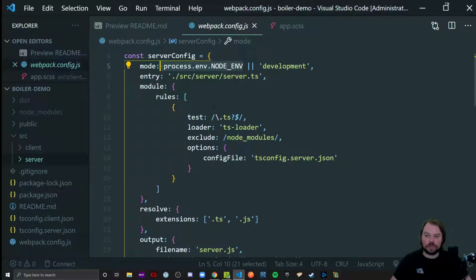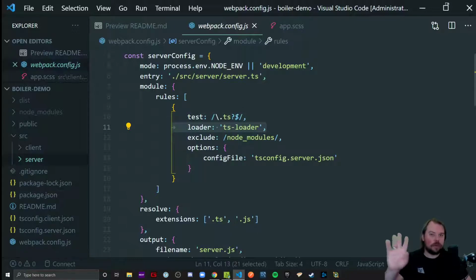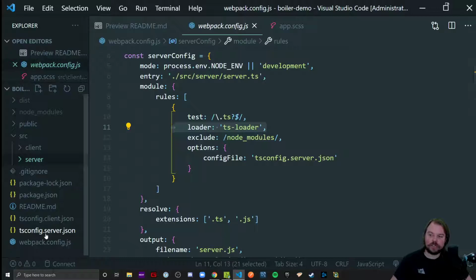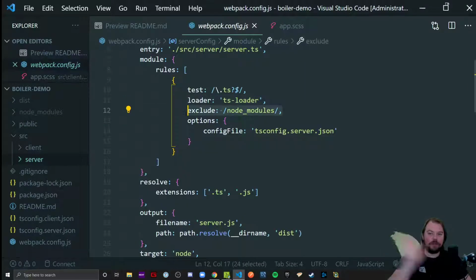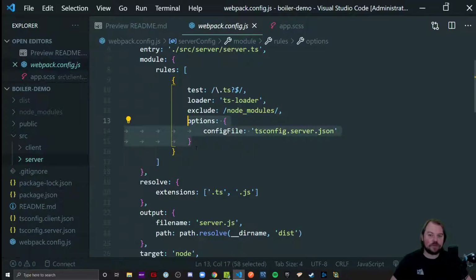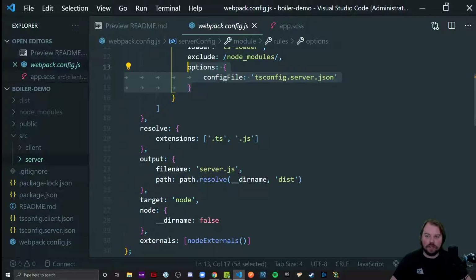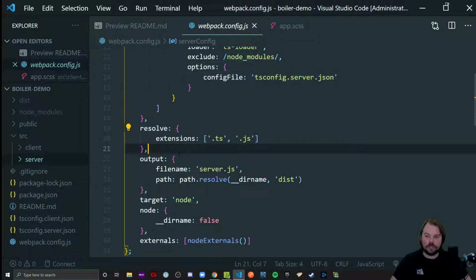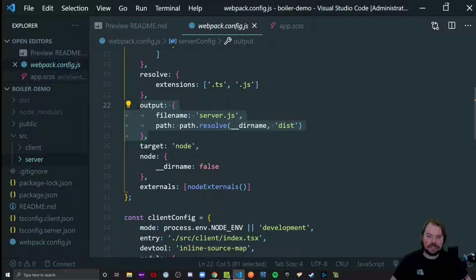You have some rules saying, hey, if I encounter a TS file, what do I do with it? Well, I'm going to make sure to use TS loader, which will compile it with TypeScript using our TS config server. Don't bundle node modules. We don't need to do that, so we make sure to ignore that. And then we provided these options for what TS rules to follow, what things it needs to resolve to, and where it outputs that. Dist server.js, that's where that comes from.